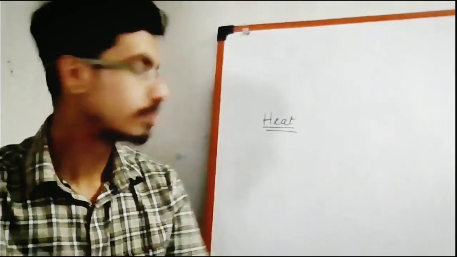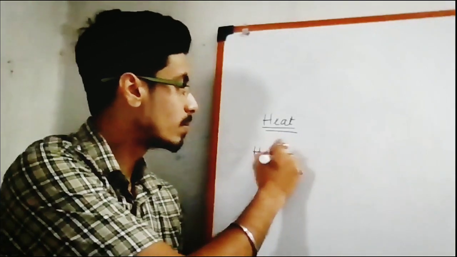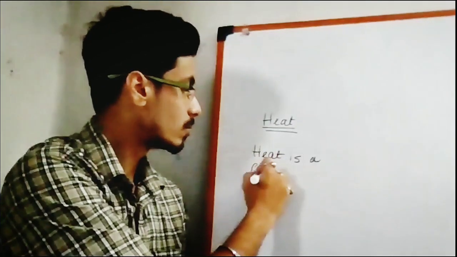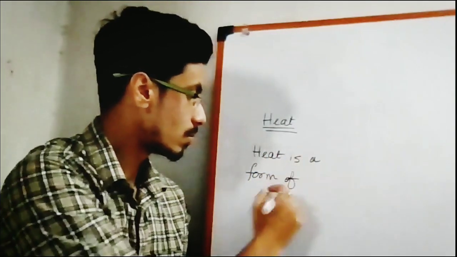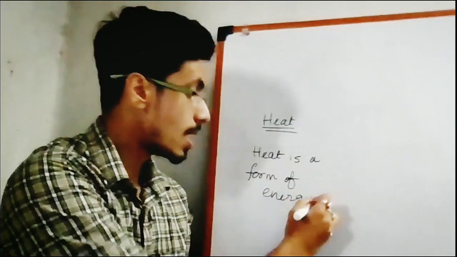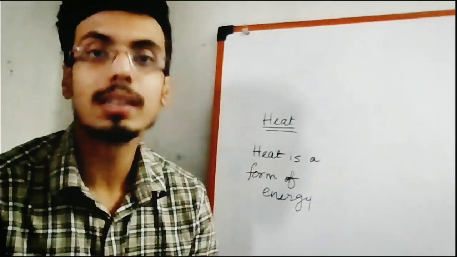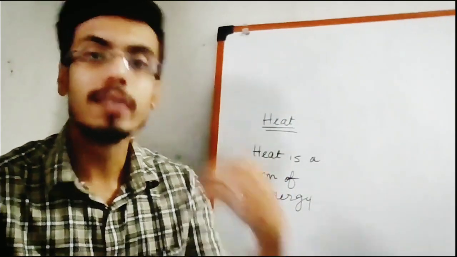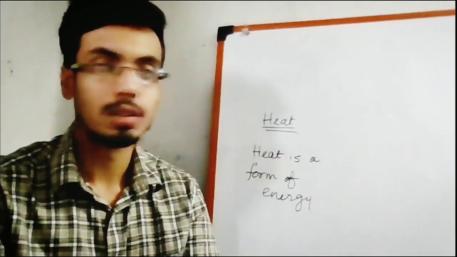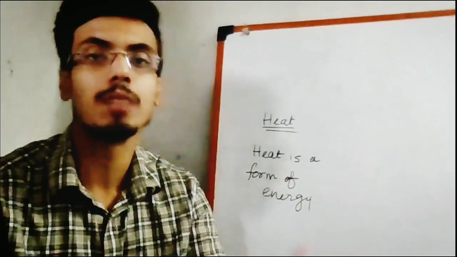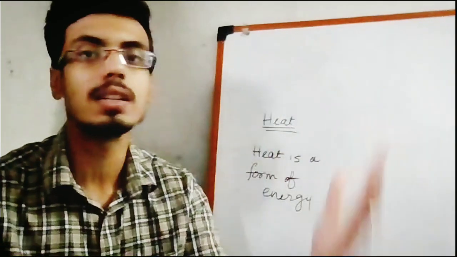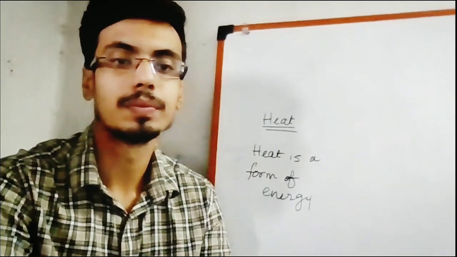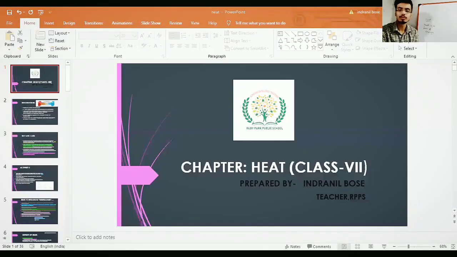So what is heat? Heat is a form of energy. If a body takes some heat from outside, the body will become hotter. And if the body releases some heat, it will become cooler. So if a body takes it, it becomes hotter, and if a body releases it, it becomes cooler. So we will describe heat elaborately. So here we go.